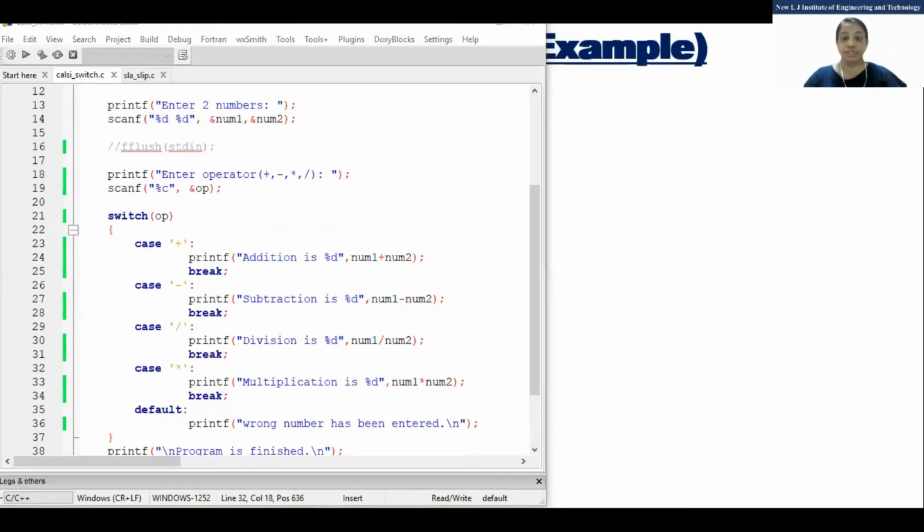Asha answers: to come out from the switch statement after executing a particular case. So it will end after performing one task and not enter another case.